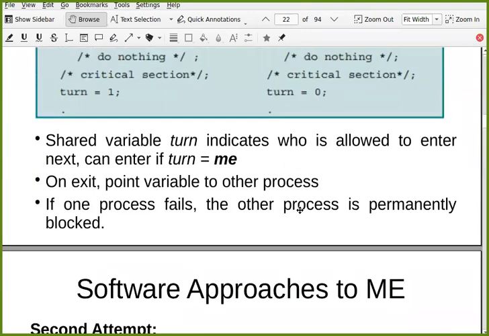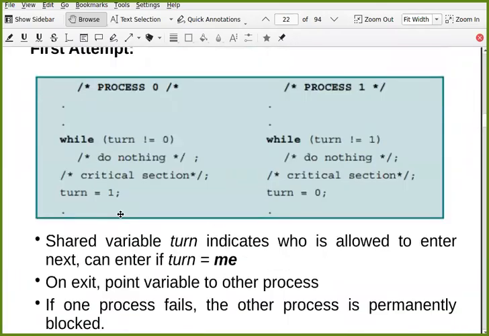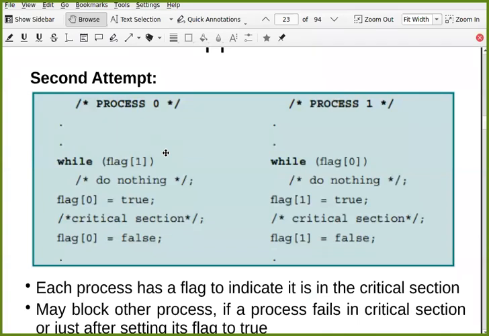Though this solution guarantees mutual exclusion, it has its own problem. So let us try to solve this with a new kind of variable, which is a flag. This is a Boolean array. What is happening here is that you are giving your key to the other process, because until someone else gives you the key, you cannot enter the critical section. Until this process says turn equal to 1, you cannot enter; until this process says turn equal to 0, this process cannot enter the critical section. So basically your key is not with you, your key is with some other process. Rather than that, let us have our key with our own self.